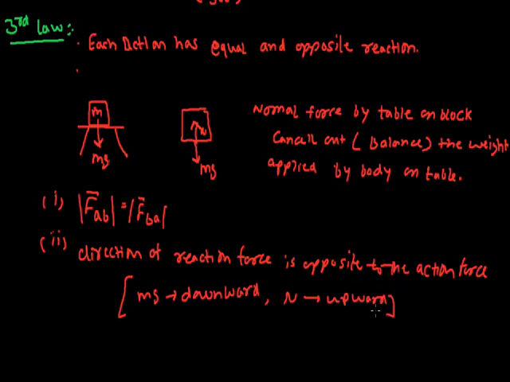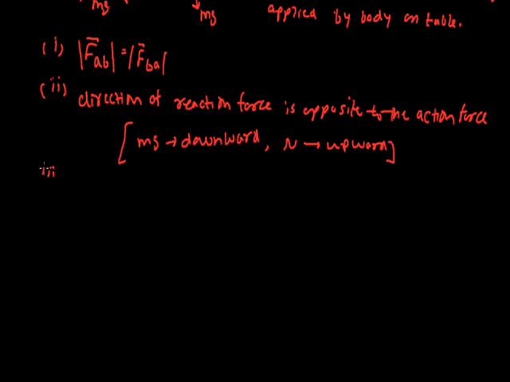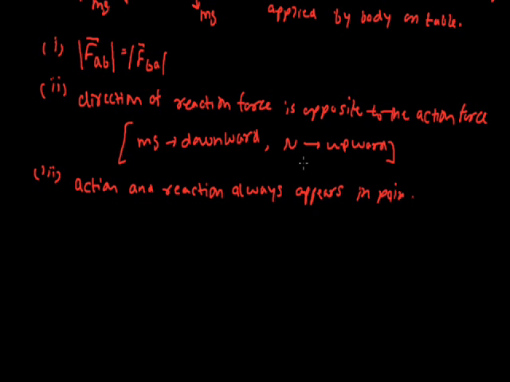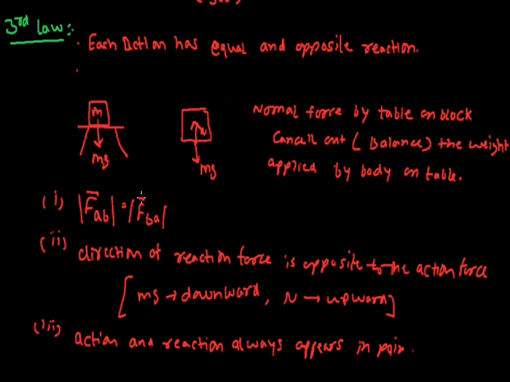Now the third property about this law is that action and reaction always appear in pairs. Means if there is any action, then there will also be a reaction, but if there is no action, then the reaction will not be there. Each action has an equal and opposite reaction. This is Newton's third law.